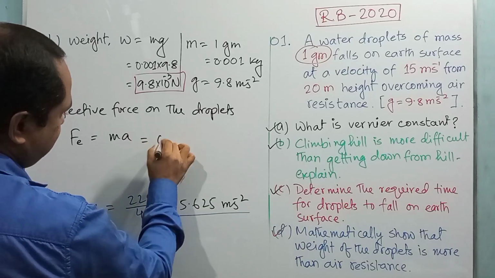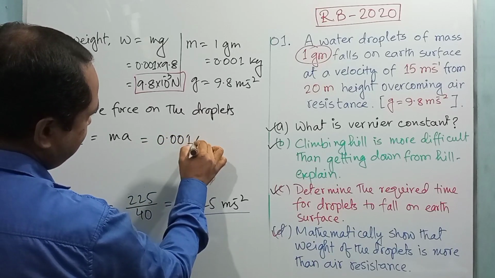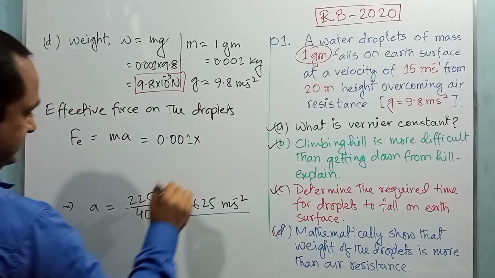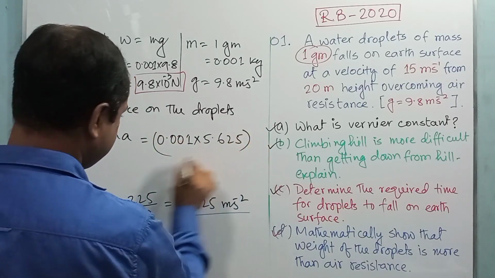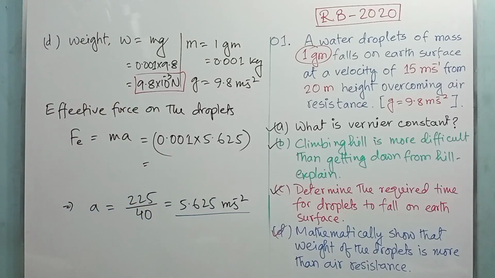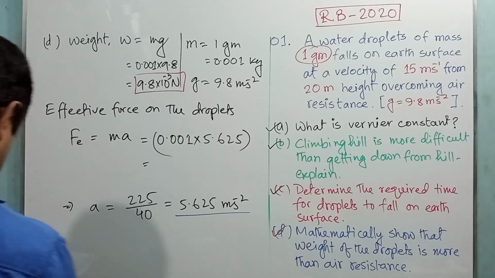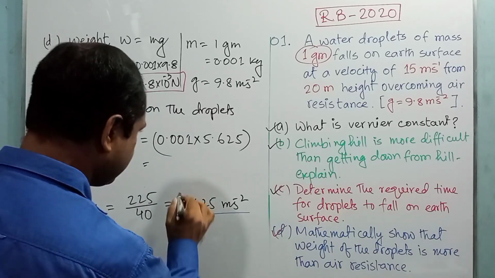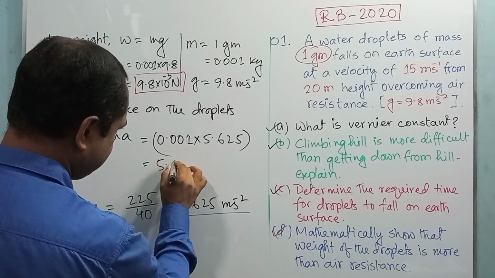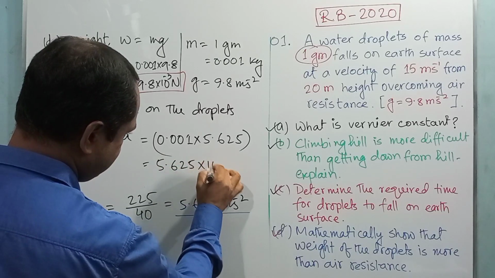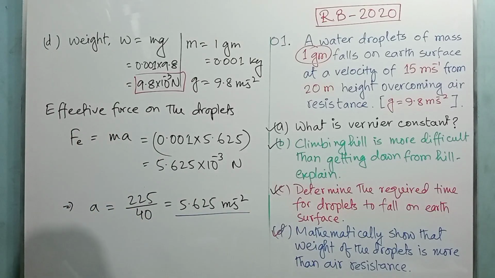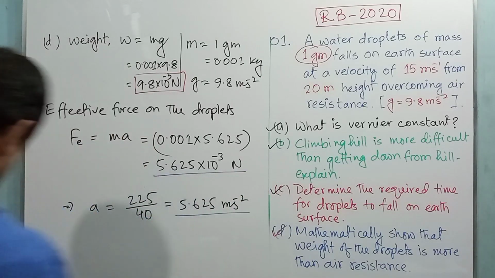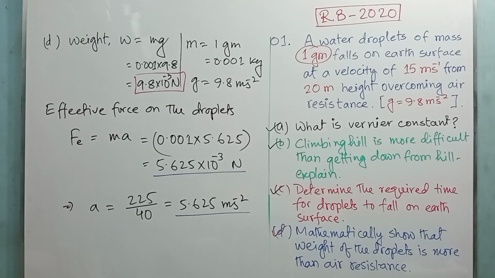So m is equal to 0.001 multiplied by a, which is 5.625, right? So after the calculation you will get 5.625 into 10 to the power minus 3 Newton, right? So this is the effective force on the water droplet.